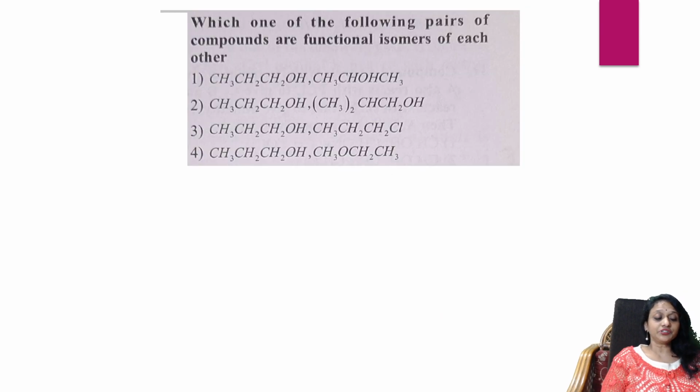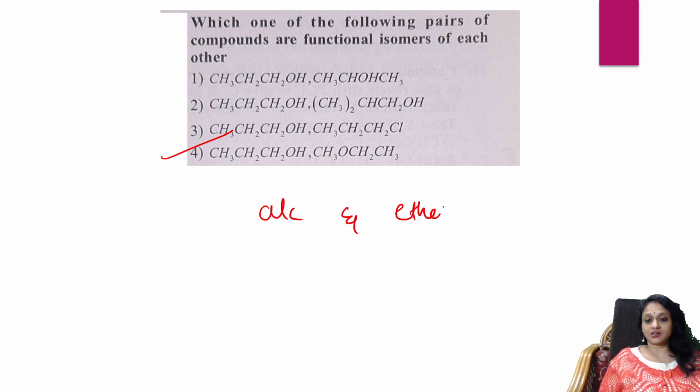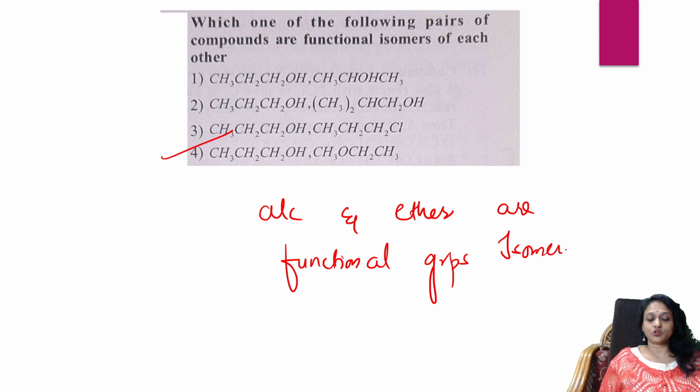Next page. Which of the following pairs of compounds are functional isomers of each other? Yes, it is this. Why? Because alcohols and ethers are functional group isomers. Correct? That's why I've marked that option.